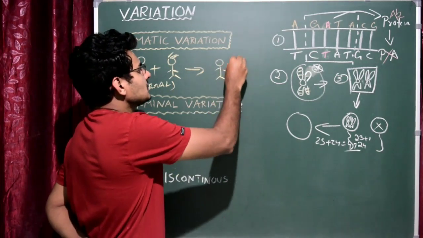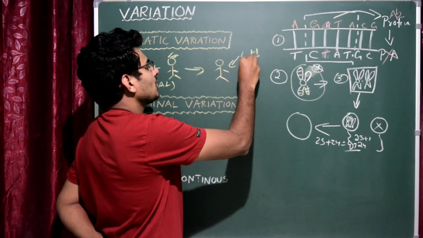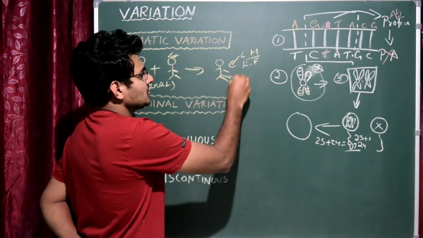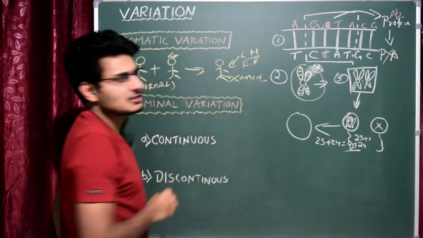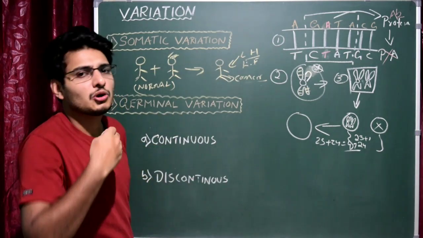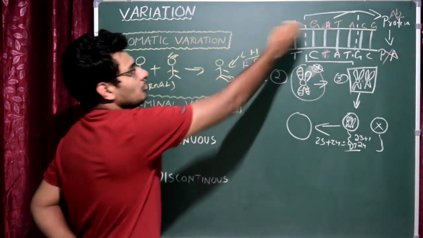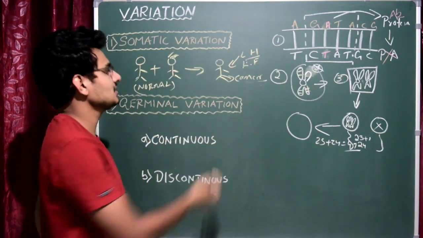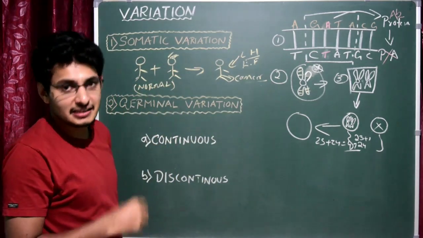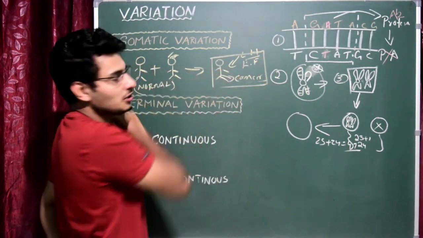Now, because of his lifestyle habits, or maybe because of the environmental factors, it could be anything, he gets a disease, that is cancer. Somewhere else in his lifetime, he gets cancer. Why? Because of the lifestyle, or it could be because of the environmental factors, physical, chemical or biological factors, which caused mutation in his DNA or gene. As a result, he gets cancer. But it is completely absent in his parents, obviously. Okay, so this is variation, right?